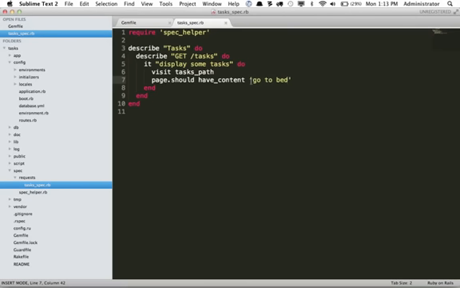Now at this point, of course, we know it's going to fail, but that's good because you want to go from red to green. Right now we're charting out what it should do. So it should display a task that says go to bed, and I think that's fine for this specific page. However, we of course need to create a database and a table where we can store these tasks.